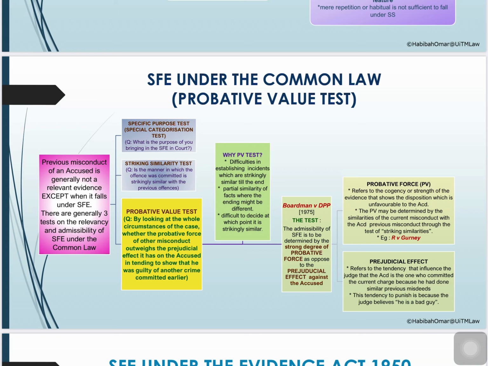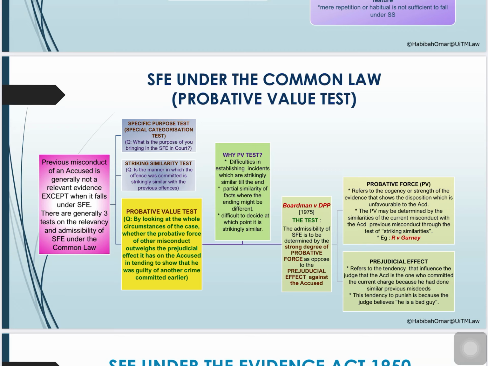So in the probative value test, the admissibility of similar facts evidence is to be determined by the strong degree of probative force as opposed to the prejudicial effect on the accused person. Now, what does probative force mean? Probative force basically refers to the potency or strength of the evidence that shows the disposition which is unfavorable to the accused person, whereby probative force may be determined by striking similarity of the previous misconduct with the current one.